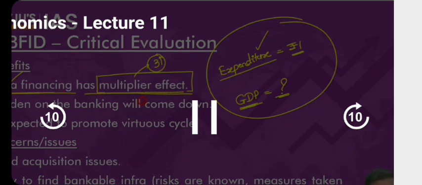Point number 2, if we have a development finance institution which will provide long-term loans for infrastructure development, the burden on the banking sector, especially scheduled commercial banks, automatically will come down. They do not have to provide all the loans required for infrastructure. Now there's one more authority which will provide these kinds of long-term loans. As a result, it is expected to promote a virtuous cycle in the economy. Employment will increase, demand for goods and services will increase, GDP will increase, etc.